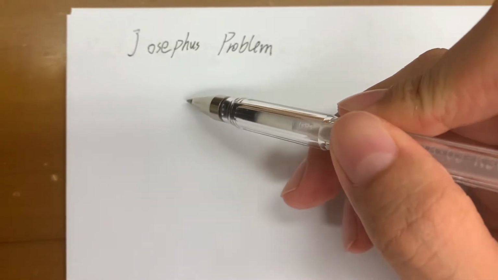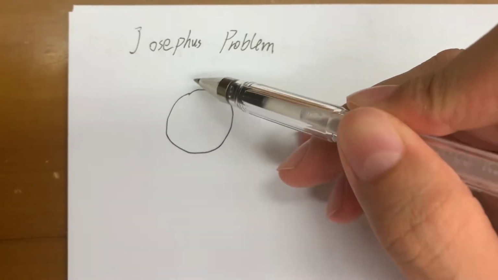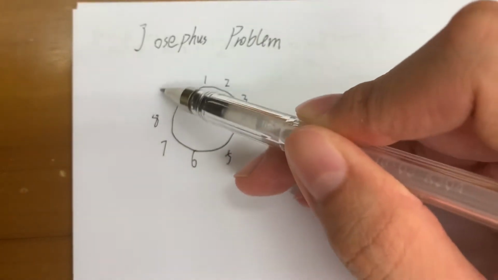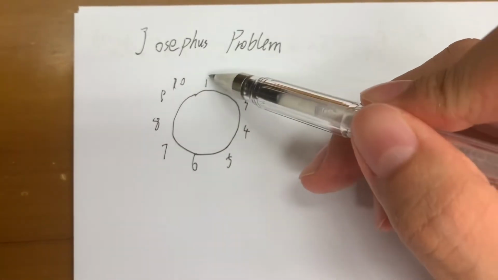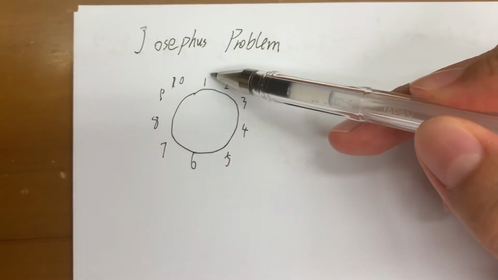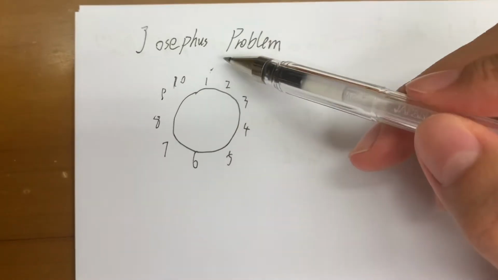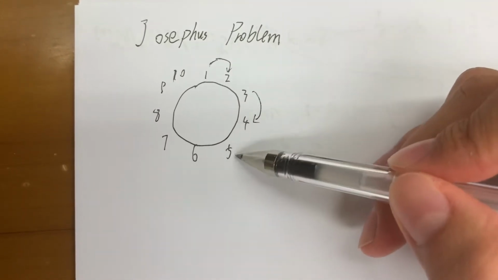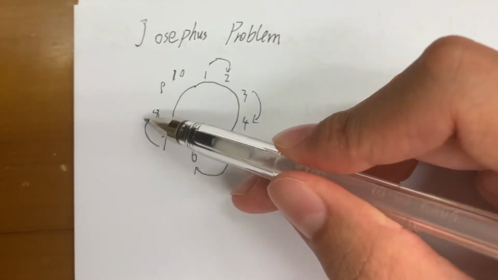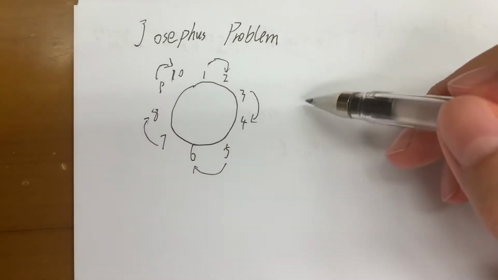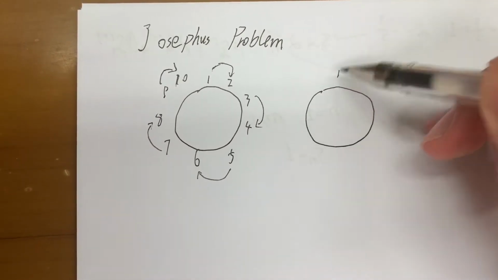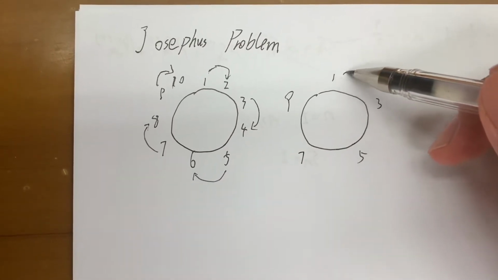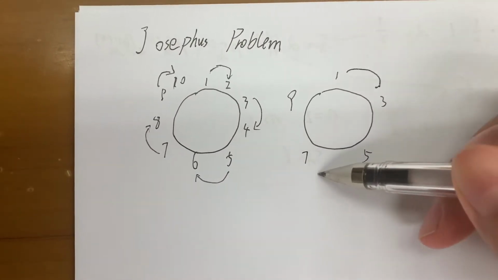Suppose Josephus and his soldiers are a small group of 10 people in total. The rule is to start from the first person. The first person kills the second person, then number 3 kills number 4, number 5 kills number 6, number 7 kills number 8, and number 9 kills number 10. What is left is 1, 3, 5, 7, 9, and then we start again from number 1. Number 1 kills number 3, number 5 kills number 7.